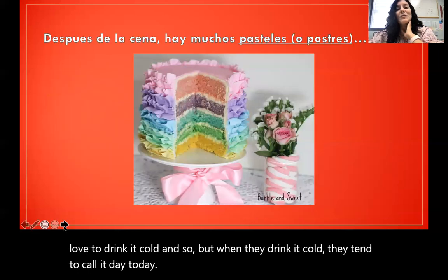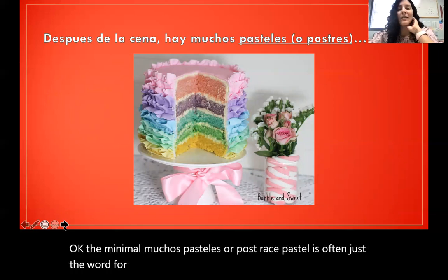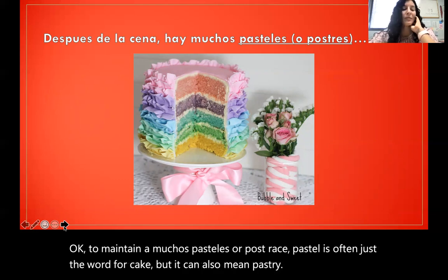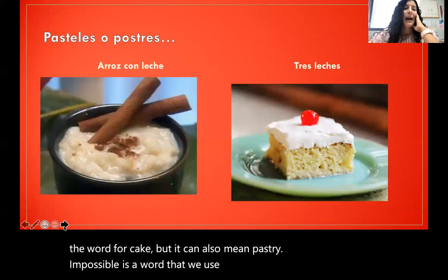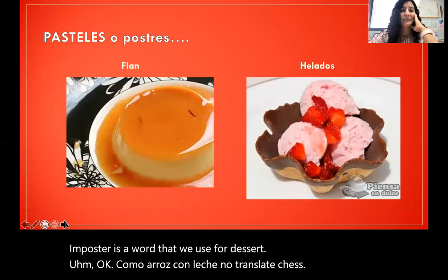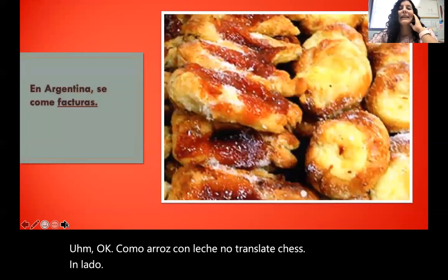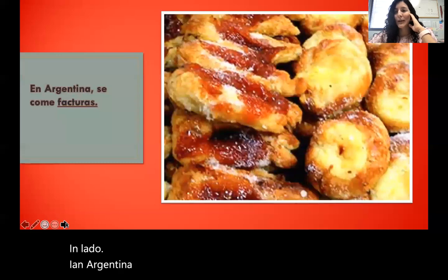Okay, también tenemos muchos pasteles o postres. Pastel is often just a word for cake, but it can also mean like pastry. And postre is a word that we use for dessert. Okay, ¿cómo? Arroz con leche, ¿no? Tres leches, flan, helado, y en Argentina se come facturas. ¿Ok?